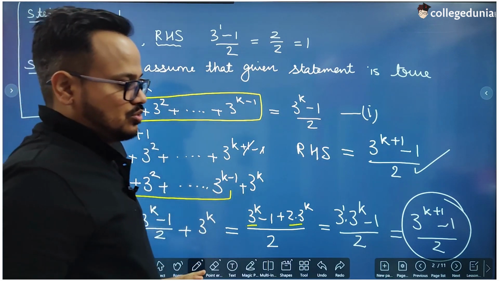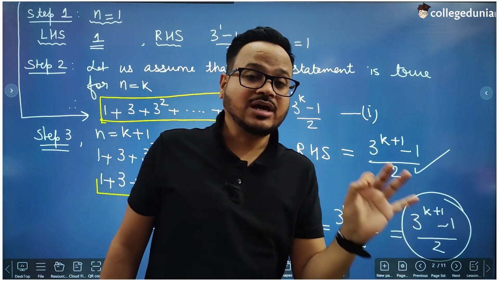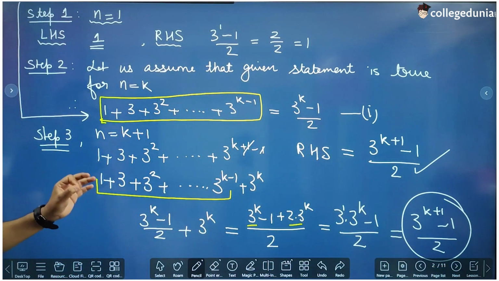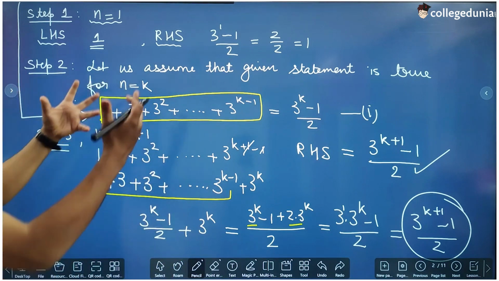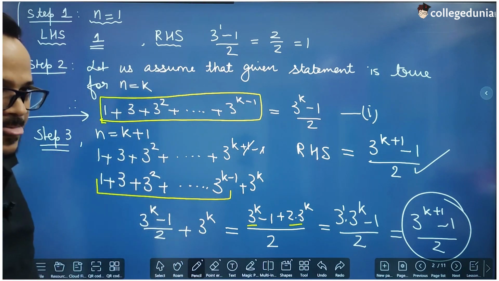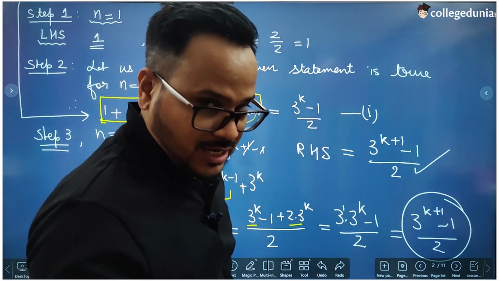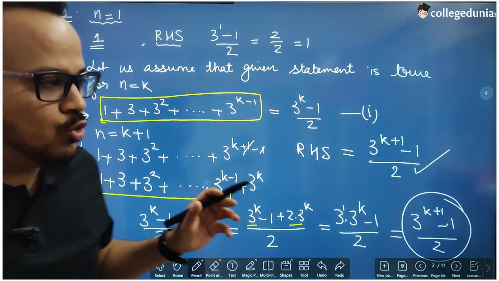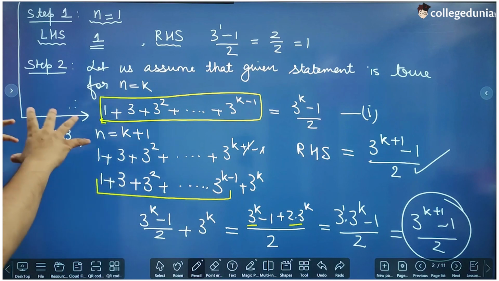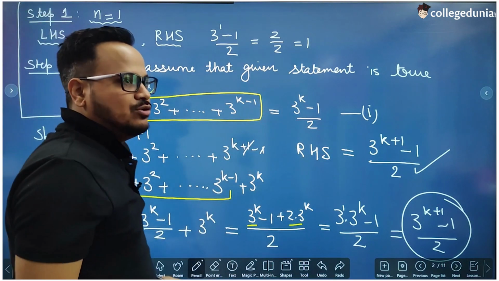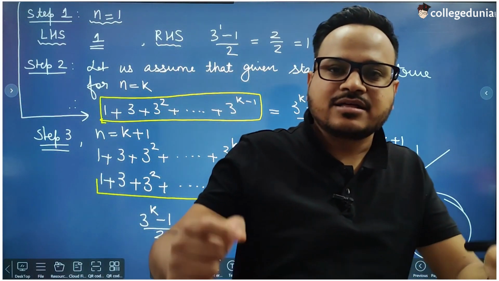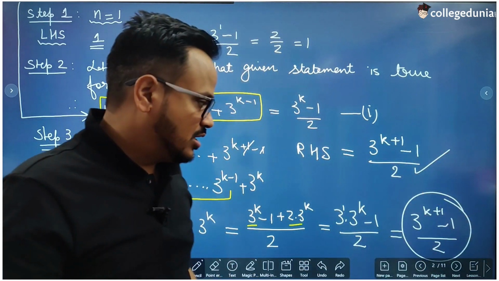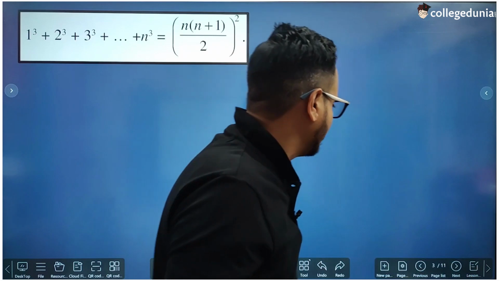So this is true, right? So we can clearly prove that this statement is true for n equal to k plus 1 whenever it is true for n equal to k, right? This statement is true for n equal to k plus 1 whenever it is true for n equal to k. That means it is true for all values of n where n is a natural number, right? This is the procedure that you are going to follow.